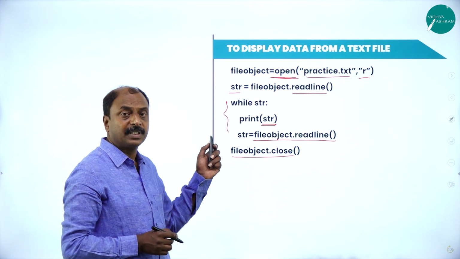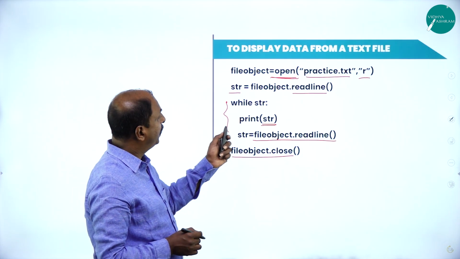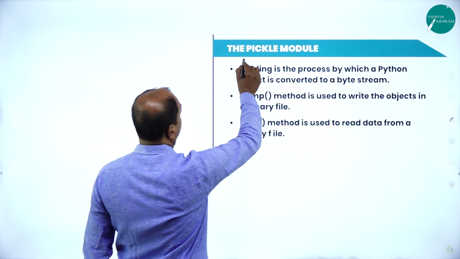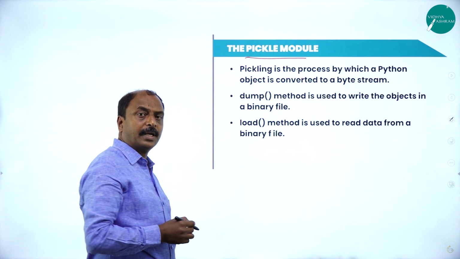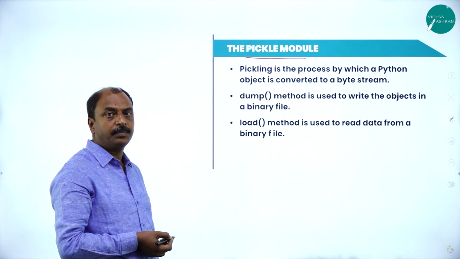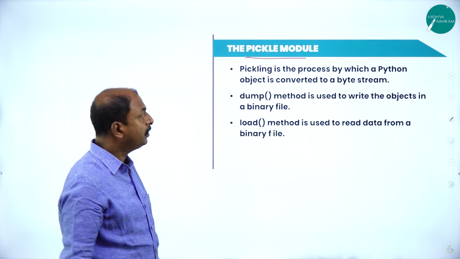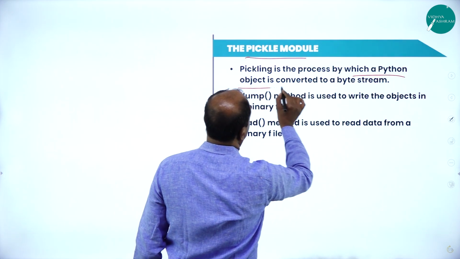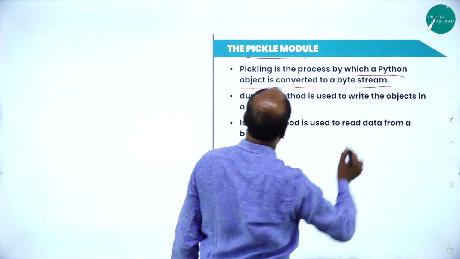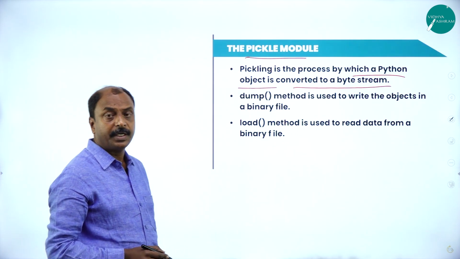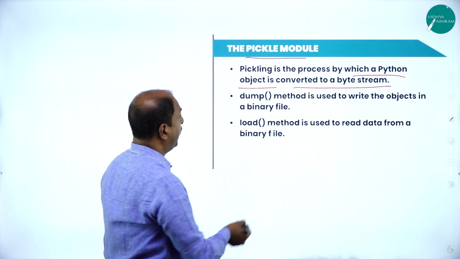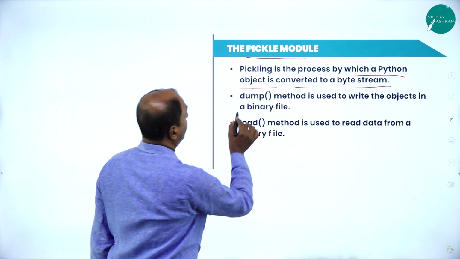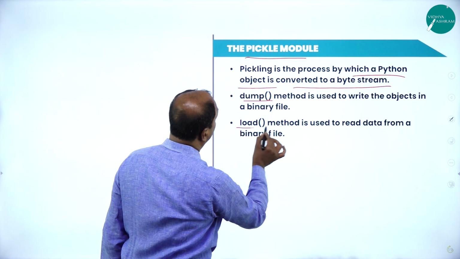Please observe that here we are using loop structures. In the next slide, we will see what a pickle module is. Another concept in file handling is the pickle module. What is the pickle module? It is a process by which a Python object is converted to a byte stream. So we are converting the data into a byte stream, and it provides 2 different methods: one is the dump method, and the second one is the load method.